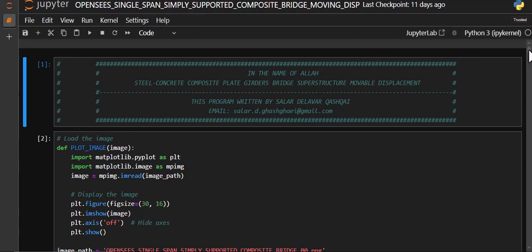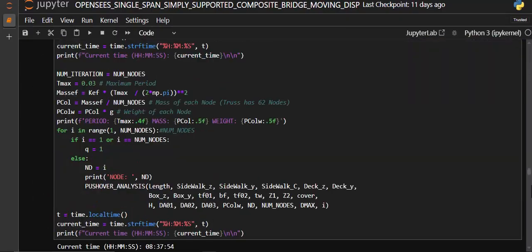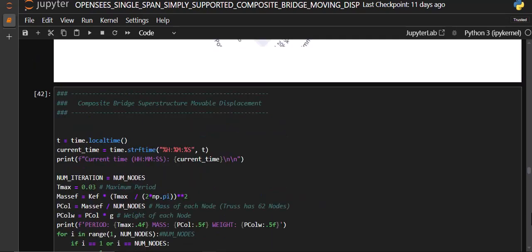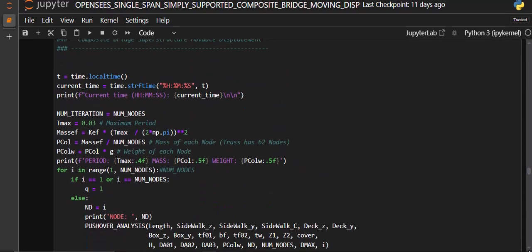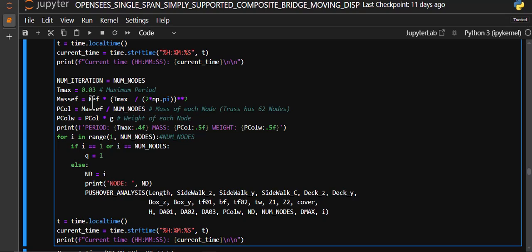Let's see the OpenSees file of this movable displacement. So all the process is the same, but in here we're going to define the nodes as 21 nodes, and then define the maximum period and the mass, and at the end the weight of the structures, then run the pushover analysis, and then output the data.